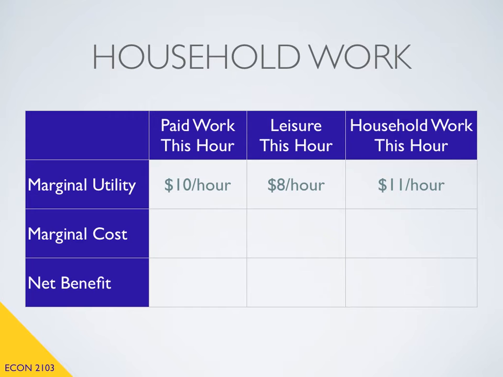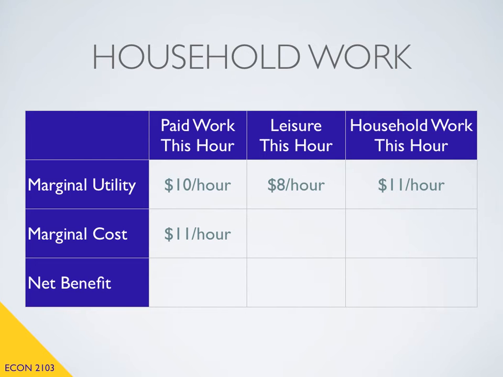If I choose to do paid work, then I'm giving up the option to do leisure or household work. But remember, of those two options, I could only have done one of them. And of the two, I would have chosen household work. So if I choose to do paid work, I'm really giving up the chance to do the household work and the happiness that that household work would generate. Consequently, my marginal cost, what I have to sacrifice, is the $11 of happiness I could have received from doing household work.